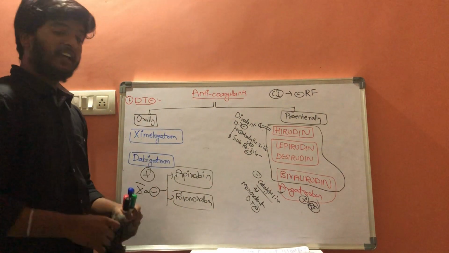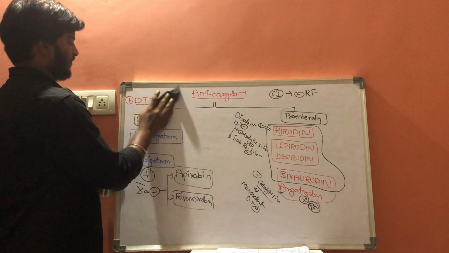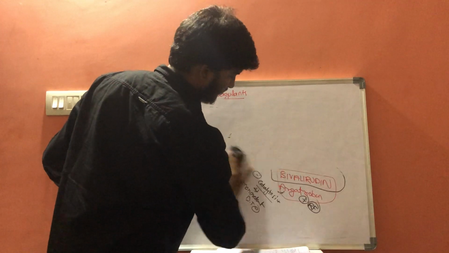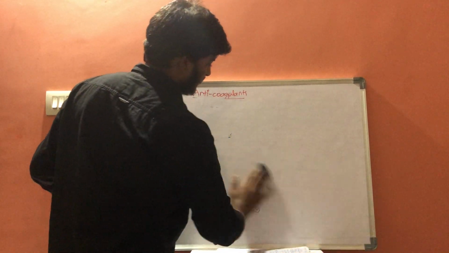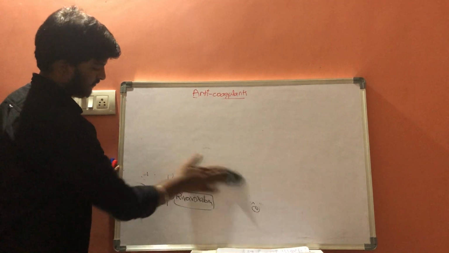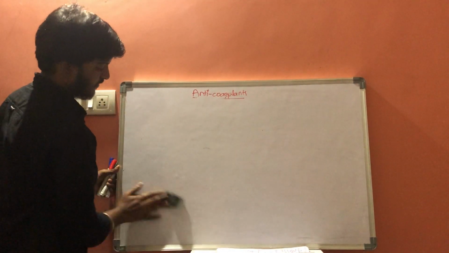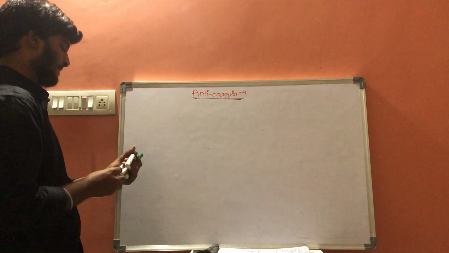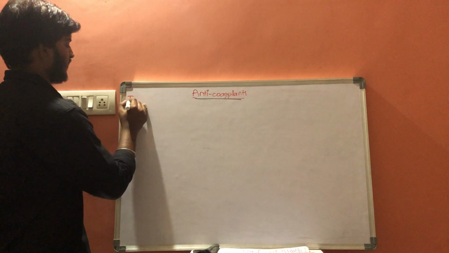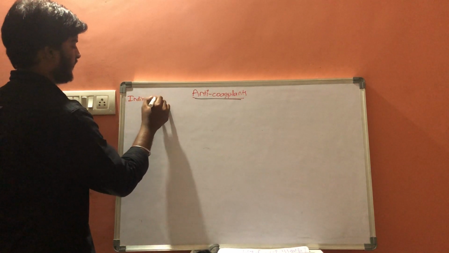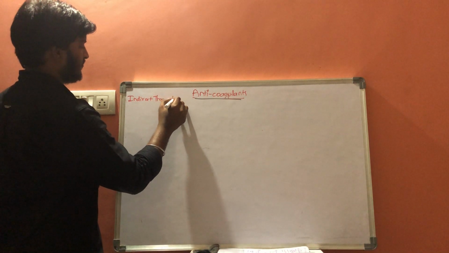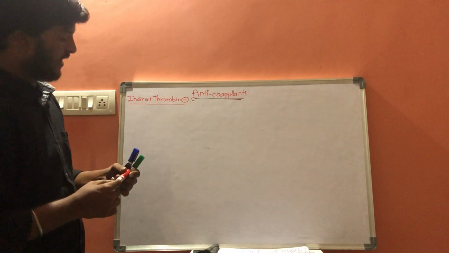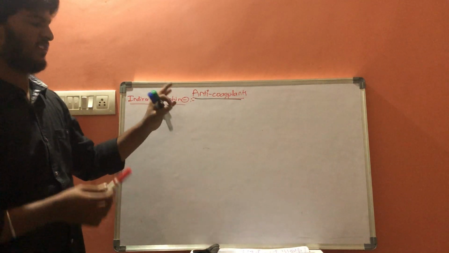Now next, coming to the indirect thrombin inhibitors. The main drug which comes in here is heparin.